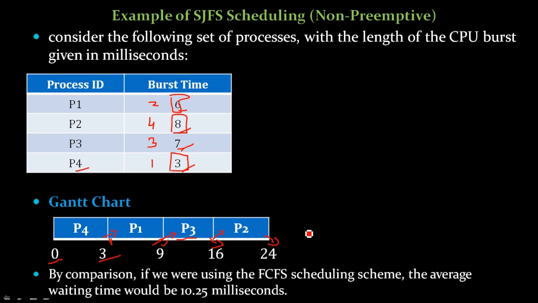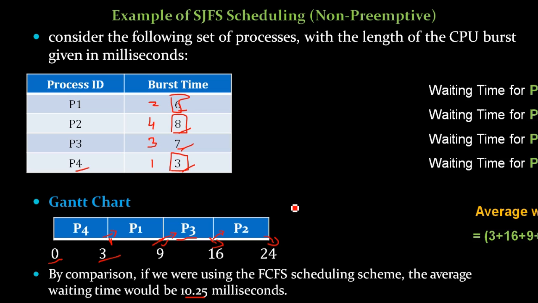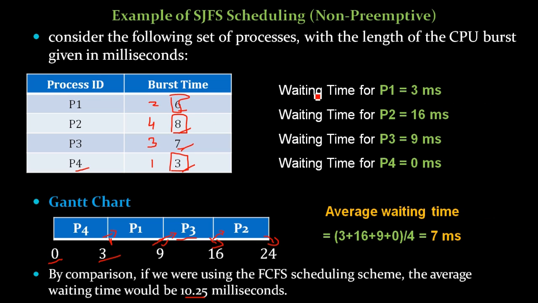Now if we were using the first come first serve scheduling scheme, the average waiting time would be 10.25 milliseconds for these processes. But we are using the shortest job first scheduling algorithm and it is non-preemptive. Non-preemptive means we are not checking at what time these processes have entered. We assume that all the processes entered at the same time. Based on the shortest CPU burst time we prepare this Gantt chart and we calculate the rest of the things, like the waiting time of the P1 process.